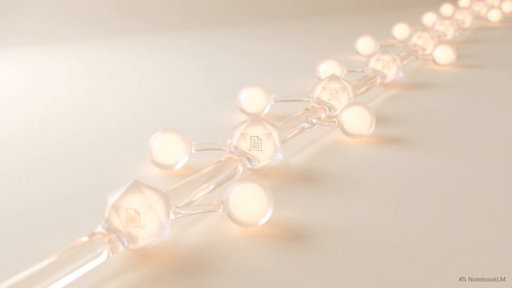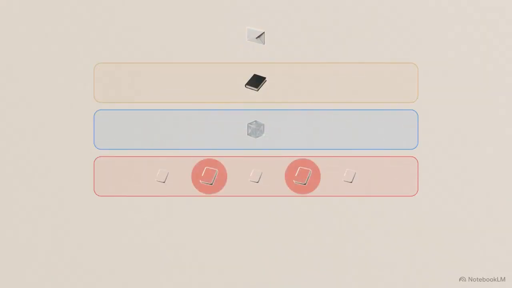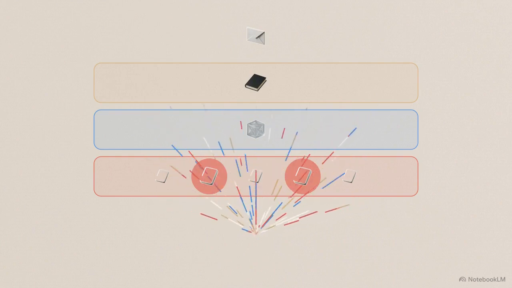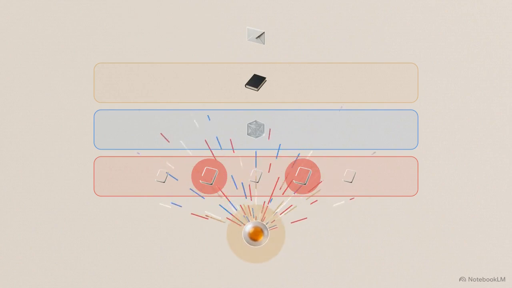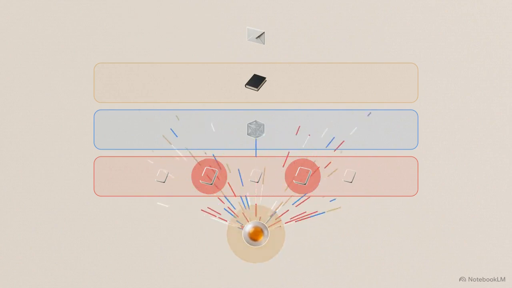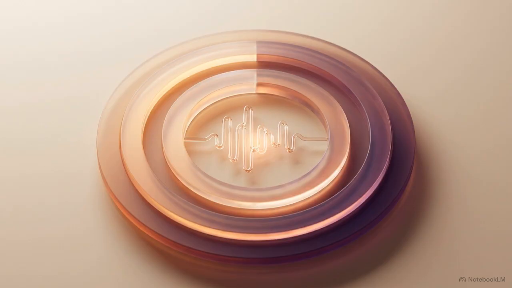A standard AI assistant responds by performing a keyword search across a flat database the moment it receives a message. This diagram illustrates the companion's multi-tier response path. An incoming message triggers simultaneous data pulls from the L3 journal, L2 behavioral insights, and emotionally weighted L1 facts. This retrieval process ensures the response is calibrated to the user's history, their personality traits, and the current emotional tone of the conversation.